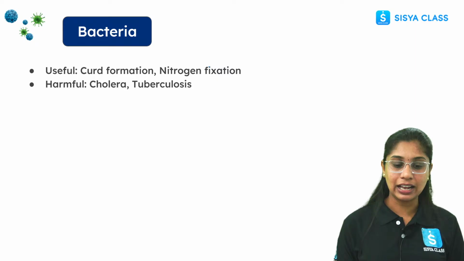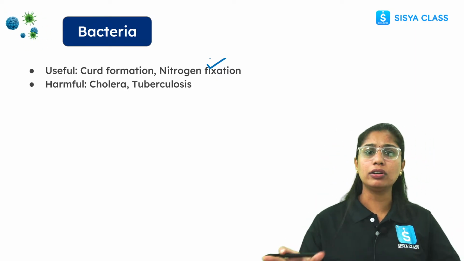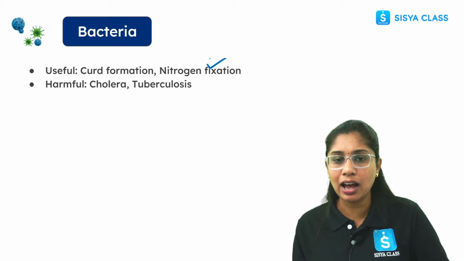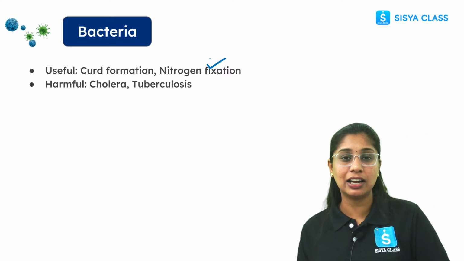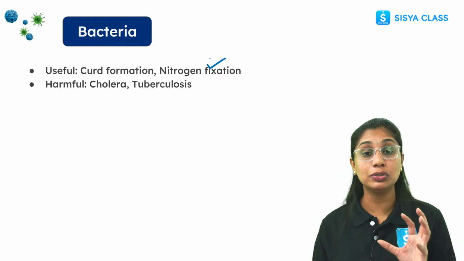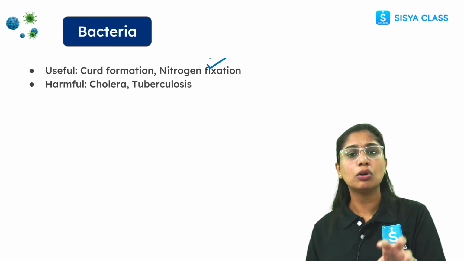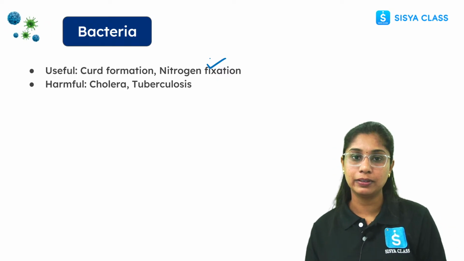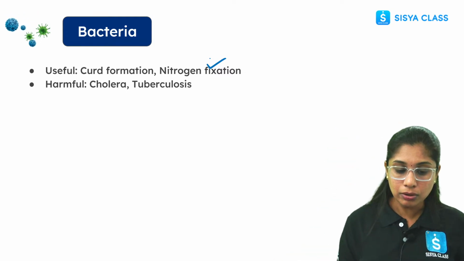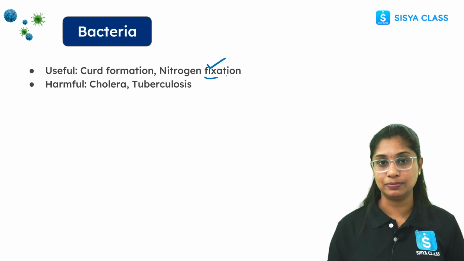Then if you say nitrogen fixation, what happened in nitrogen fixation? If you see in the air, nitrogen is present. Plants can use it, but how? Why are they not using it directly? Because it is not in an absorbable, usable form. So this nitrogen in the air is converted into a soluble, absorbable form so that the plants can use it, because nitrogen is very important for growth. So these bacteria, these Rhizobium, are fixing this nitrogen, right?